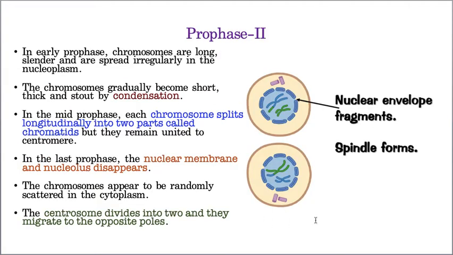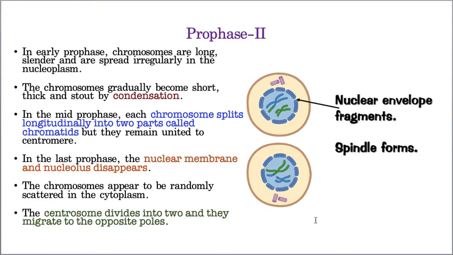And now tell me, prophase 2, what happens? In prophase of mitosis, what happens? First one, condensation. That means the thread-like chromatin material converts into rod-shaped chromosomes, and they undergo a longitudinal split, which results in the formation of sister chromatids.